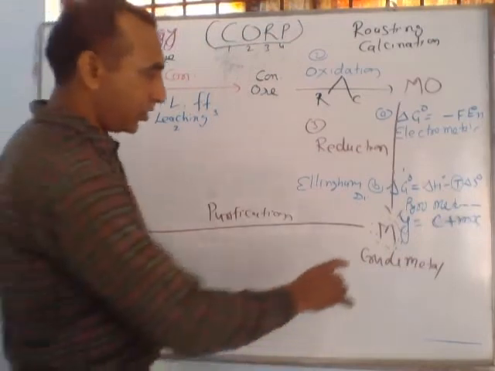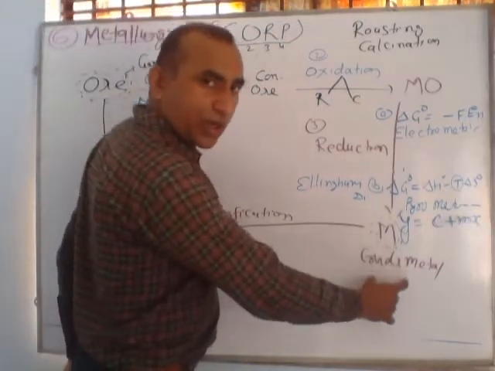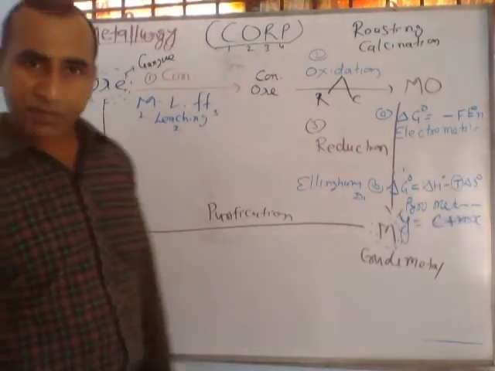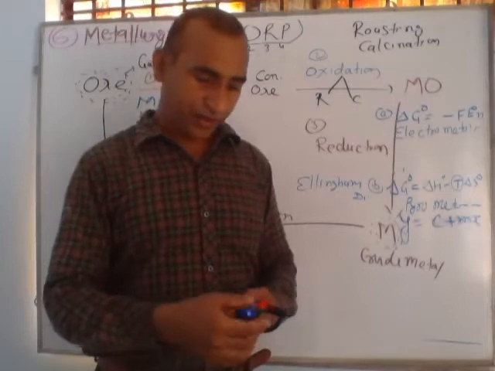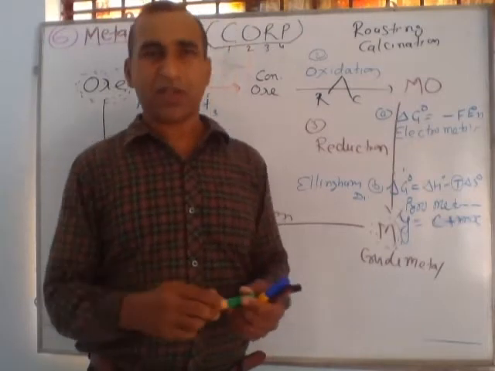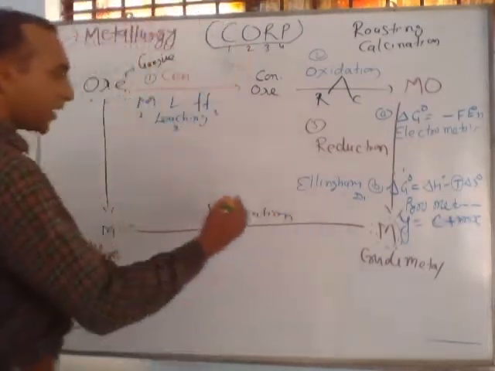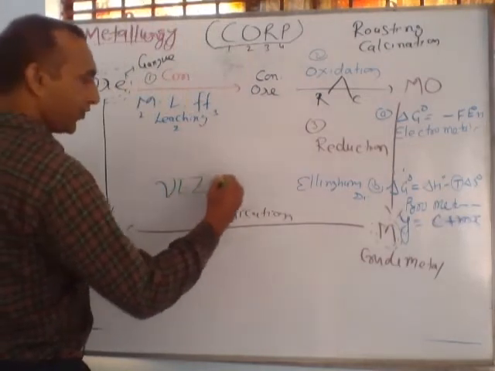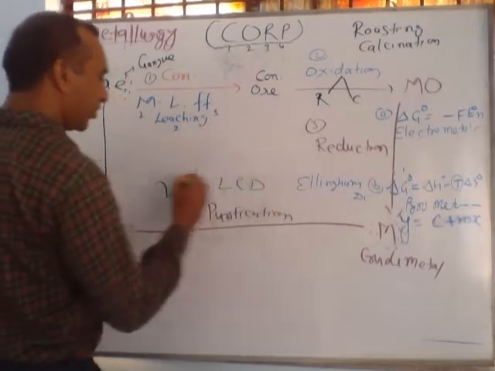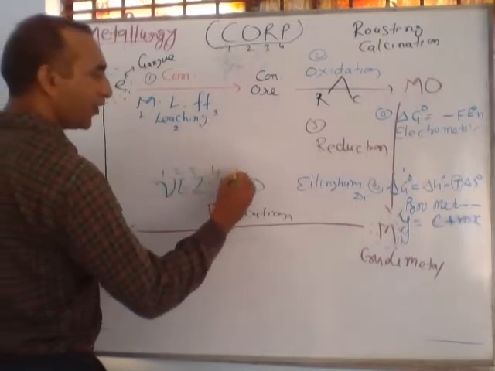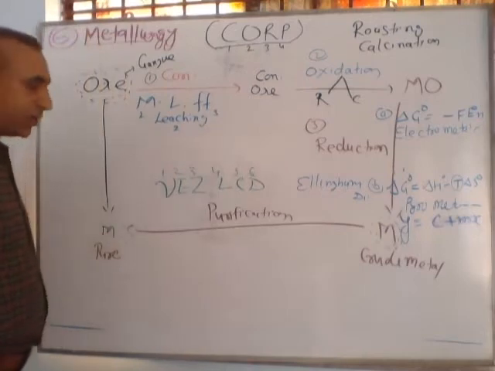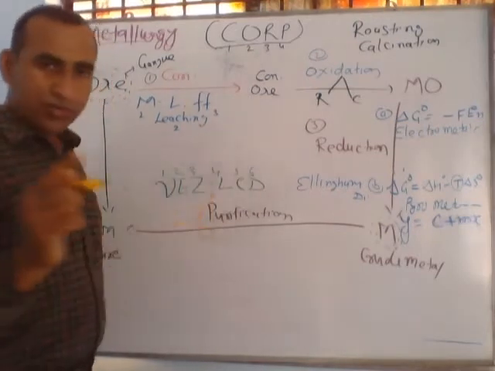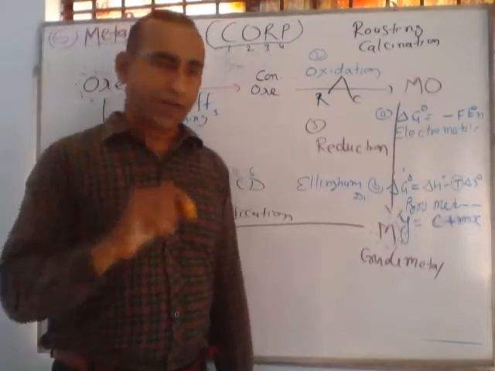Now, last step. From crude metal, we want to obtain pure metal. The process is called purification, otherwise refining. To remember the different methods for purification, I am writing here VELZCD: 1, 2, 3, 4, 5, 6. There are 6 main important processes for purification of metal. From these we can use only one method, depending on the nature of the metal.